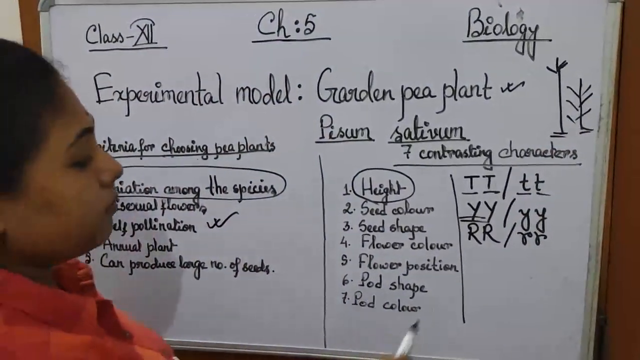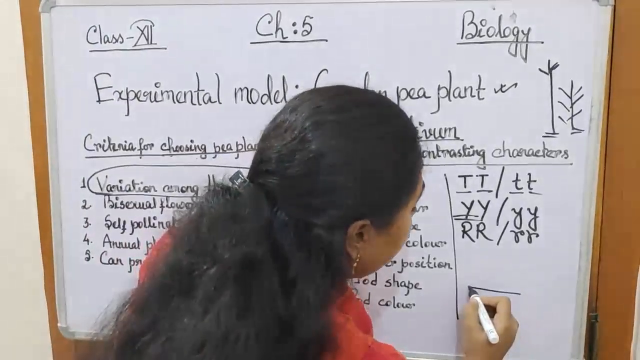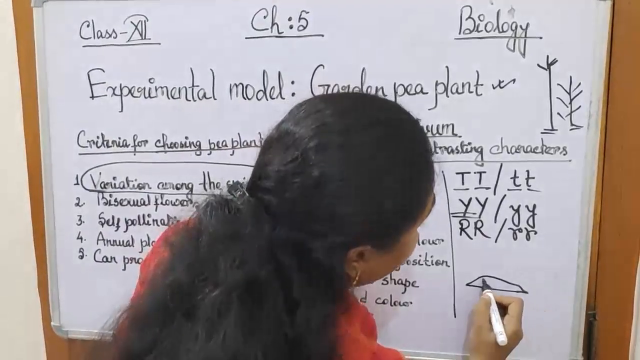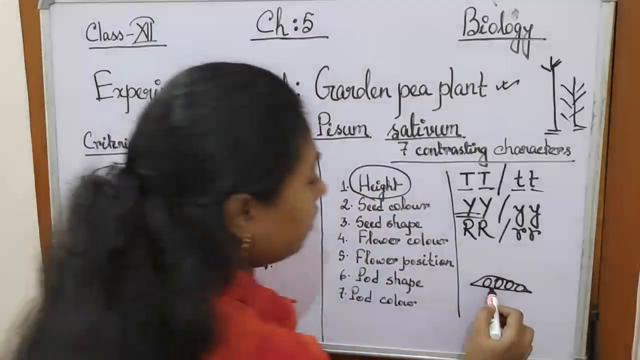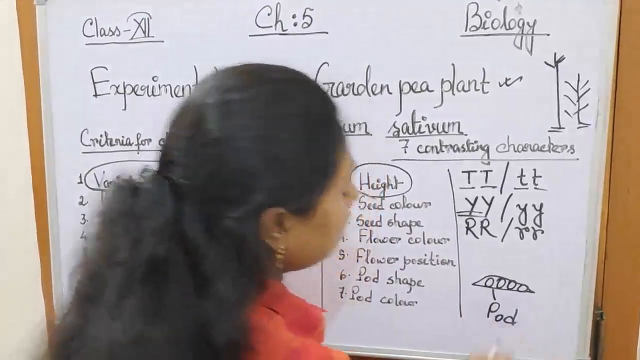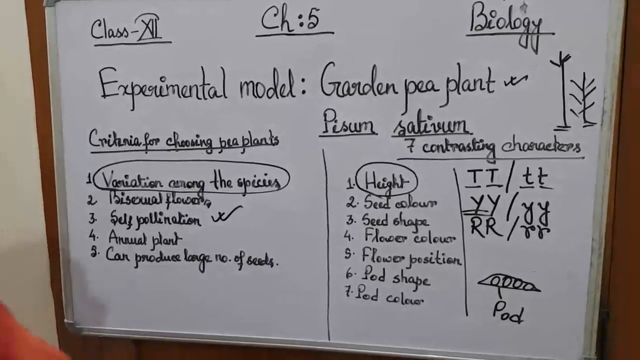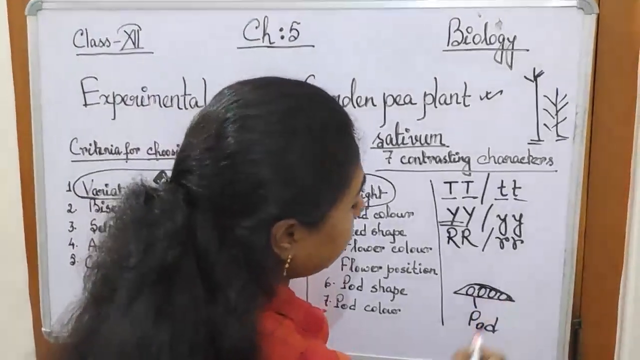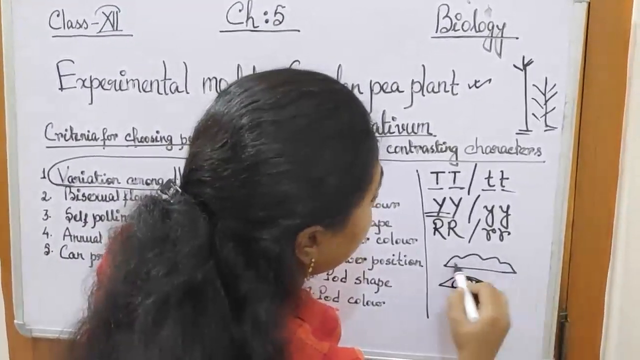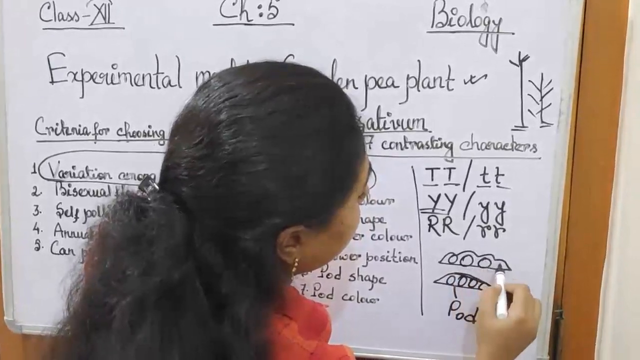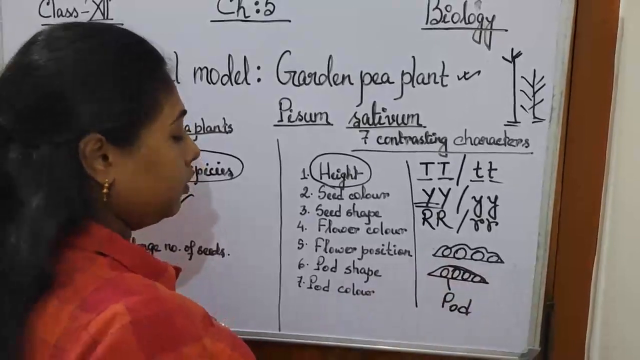Now, pod shape. Now, what does pod mean? I think you know. Pod means the structure in which the seeds are produced. Okay, so this is the pod. So pod shape can be of two types. One was regular, just like this. Another was irregular. So he had chosen these two varieties and the pure ones.